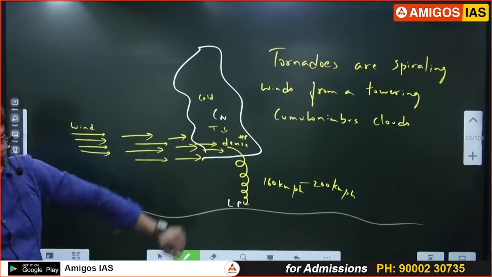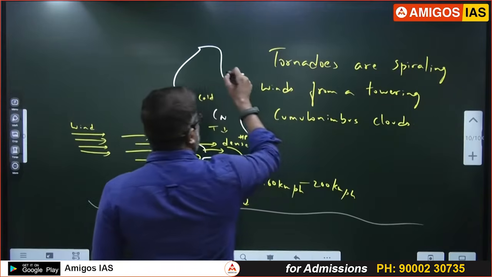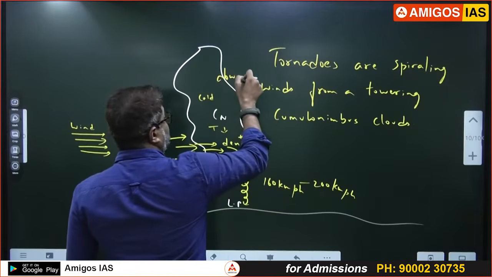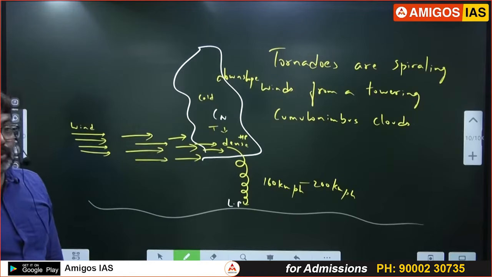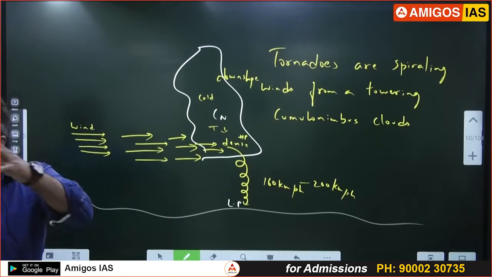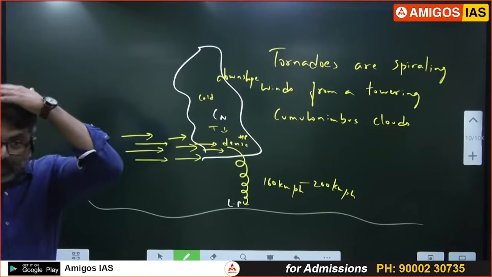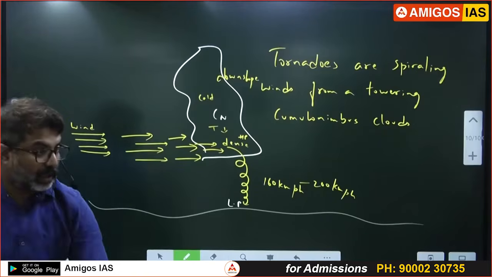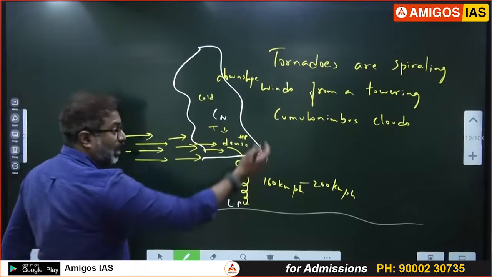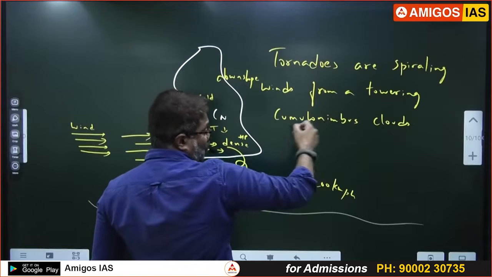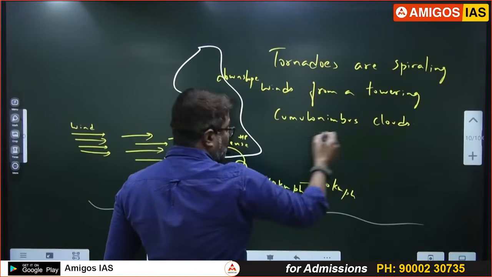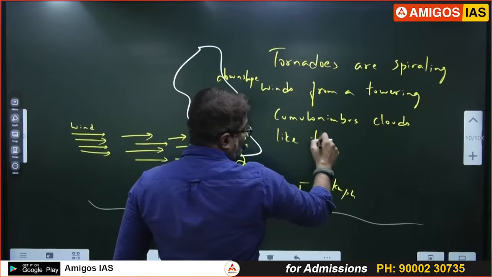Tornadoes are spiraling downslope winds from a towering cumulonimbus cloud, like a trunk of an elephant. Have you seen a trunk of an elephant? From the head till the toe, a trunk comes out like this. It looks like that. Tornadoes are spiraling downslope winds from a towering cumulonimbus clouds. Correct? Like a trunk of an elephant.